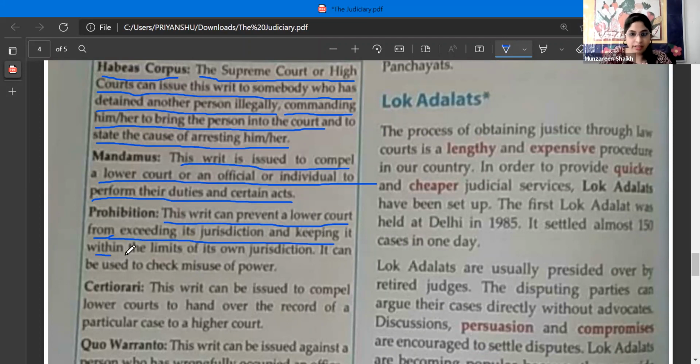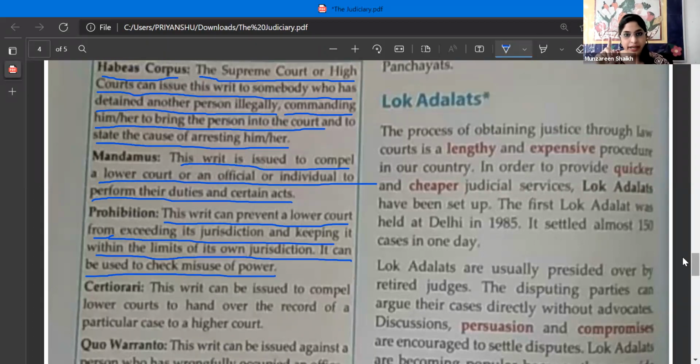They are enjoying certain powers, whether it is any lower court or any government office. Whatever powers they have been given, if they are misusing the power given to them, then a written command is given to these people through writs. As simple as that.